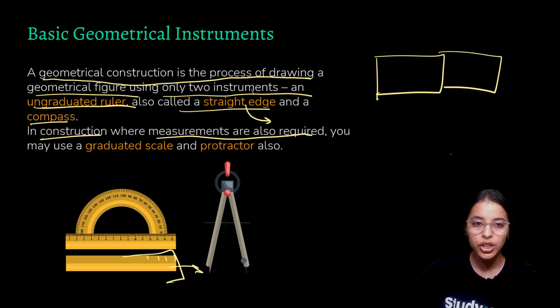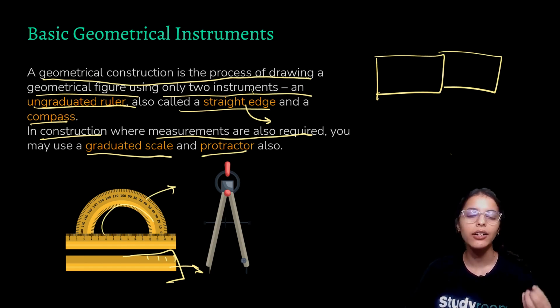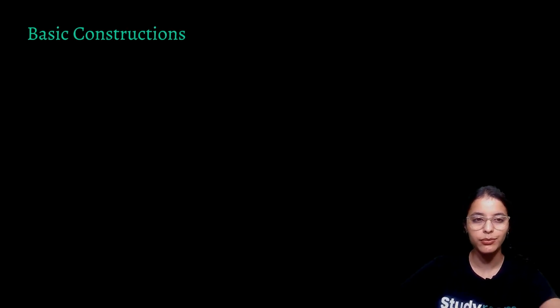So in construction, where measurements are required, we may use a graduated scale, that is the scale that has these measurements, and also a protractor, that is a D, like this. You might use these two things to accurately measure where the things go and what exactly the angle or the size of the object is.